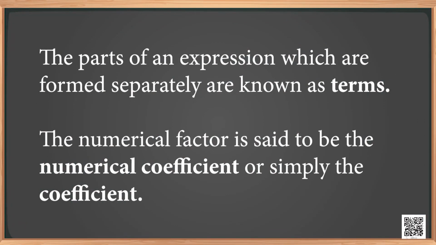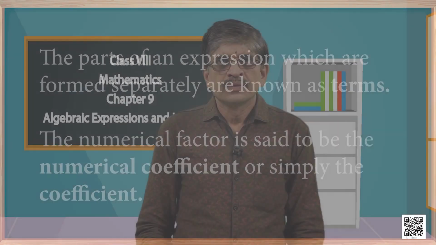Terms, factors and coefficients. Let us recall what you have learnt in your 7th standard. The parts of an expression which are formed separately are known as terms. The numerical factor is said to be the numerical coefficient or simply the coefficient.